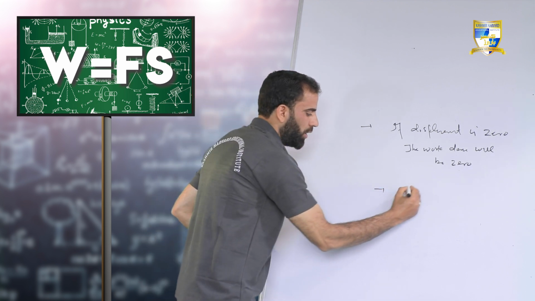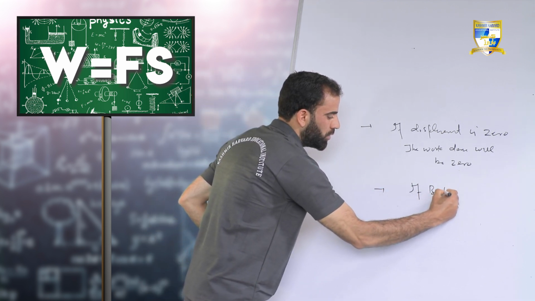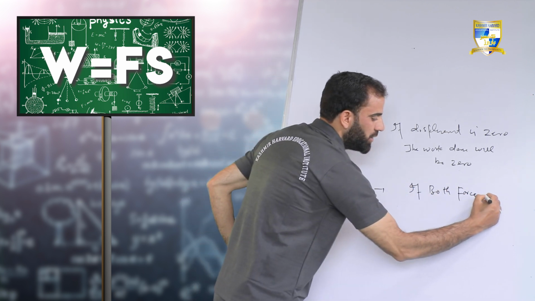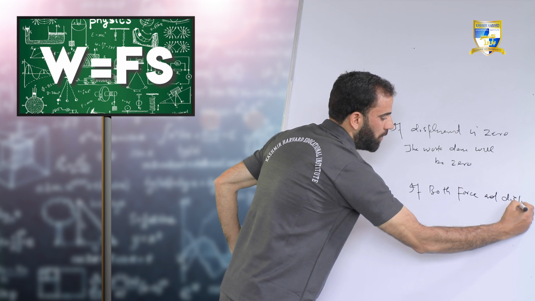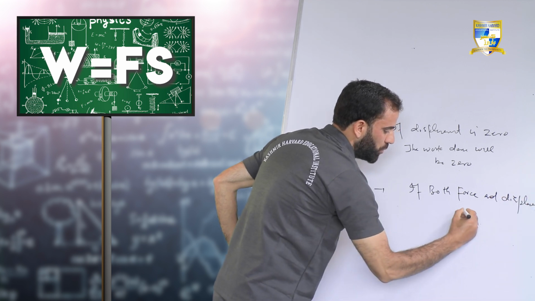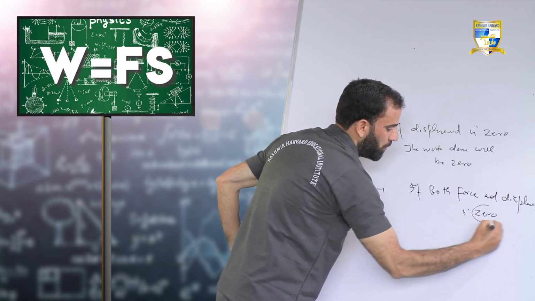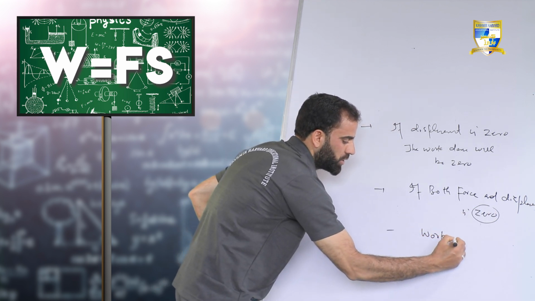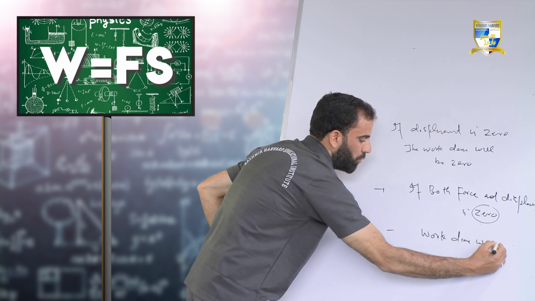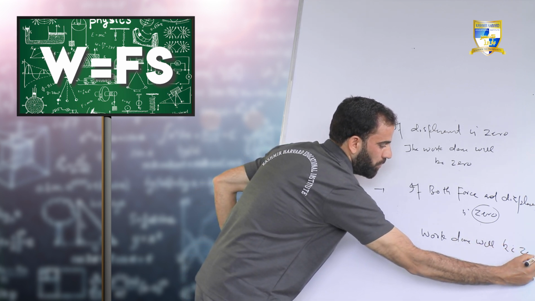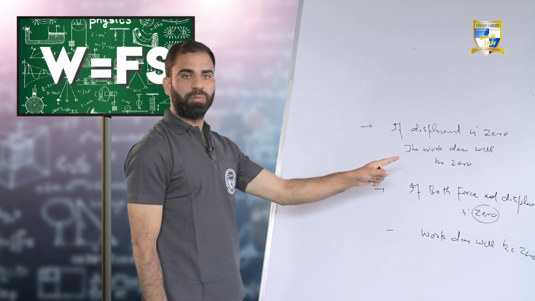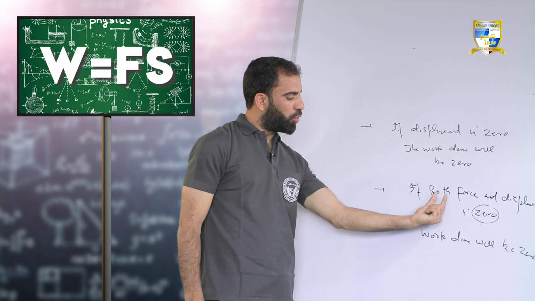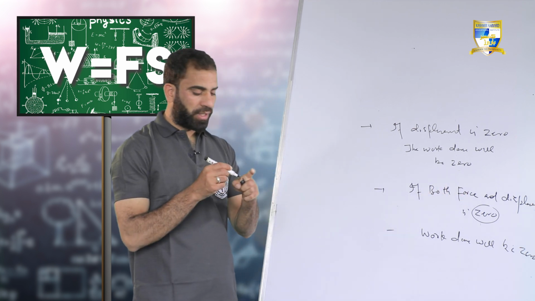Case second, if both force and displacement are 0, again the work done will be 0. So if displacement is 0, work done is 0. If both force and displacement are 0, again work done will be 0.